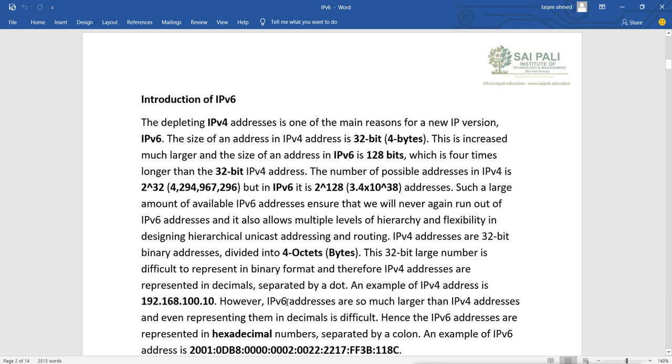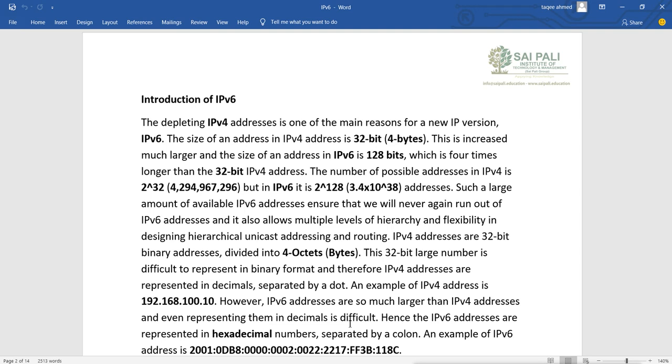IPv6 addresses are much larger than IPv4 addresses, and even representing them in decimal is difficult. It is a 128-bit address, and that is not easy to represent in decimal either. It can become very big.